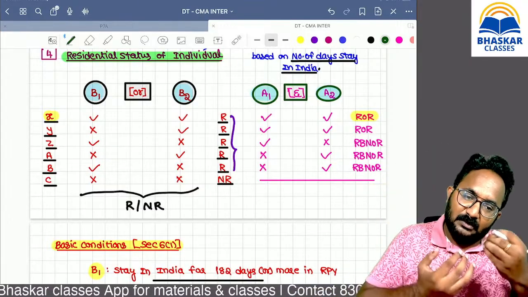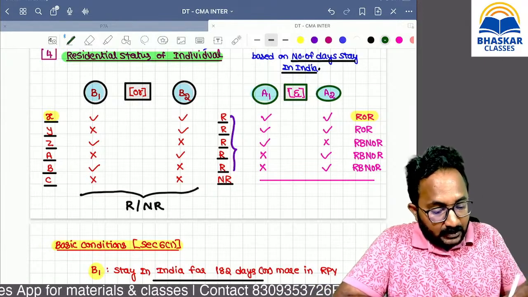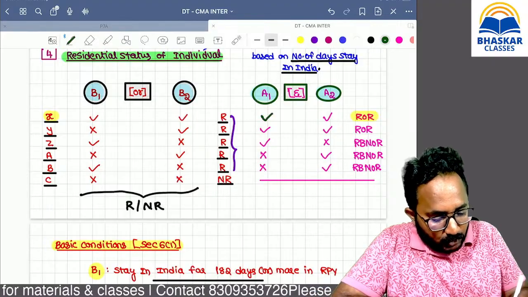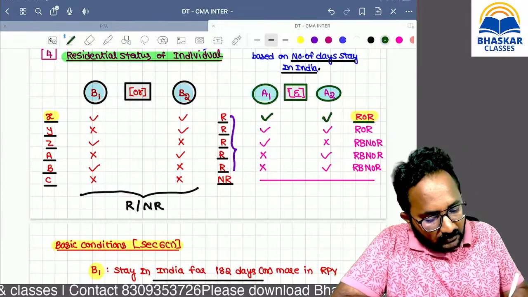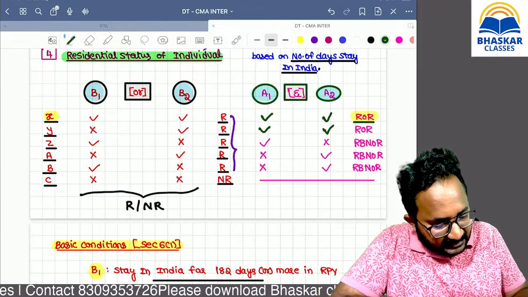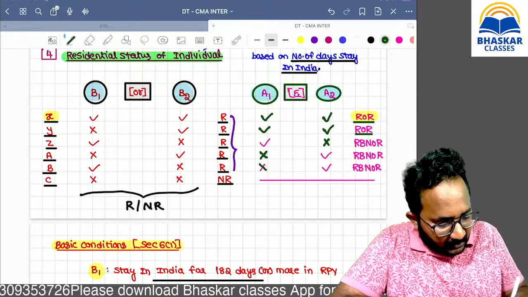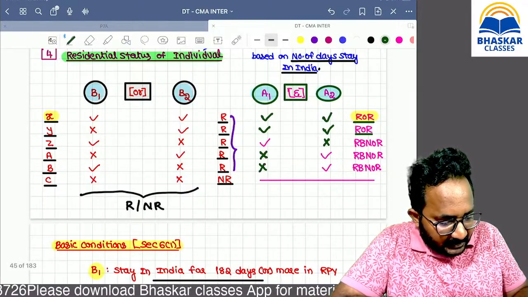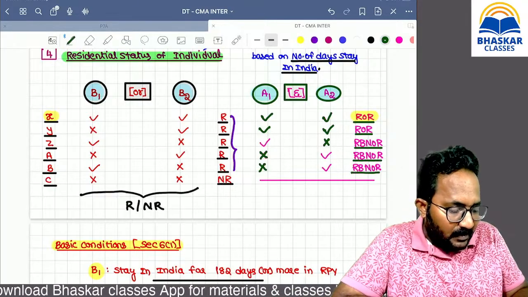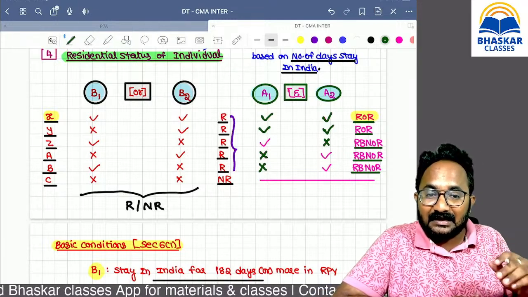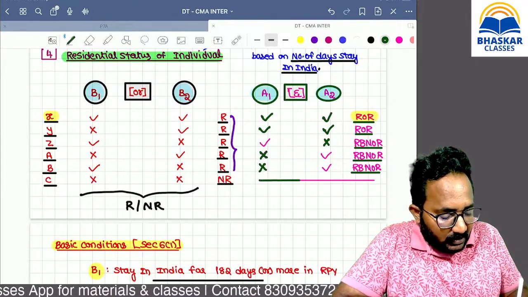I will tell you what basic condition 1, basic condition 2, additional condition 1, additional condition 2 mean. If both are satisfied, the answer is resident and ordinary resident. Here also both satisfied, resident and ordinary resident. Here only one satisfied, here only one satisfied, here also only one satisfied, that's why the answer is resident but not ordinary resident. Last case, why did we not compute?